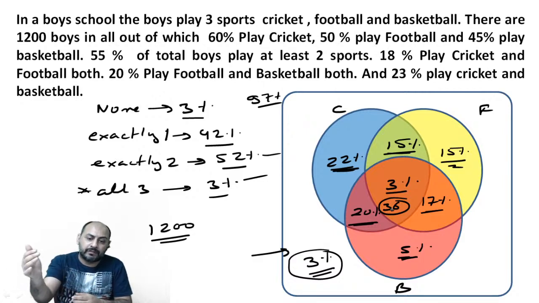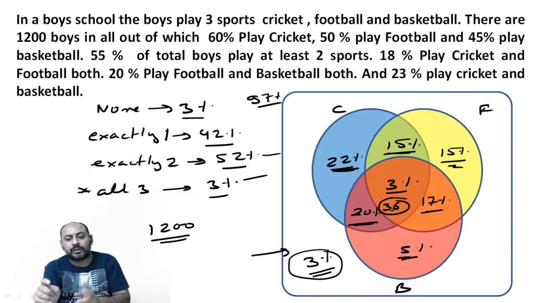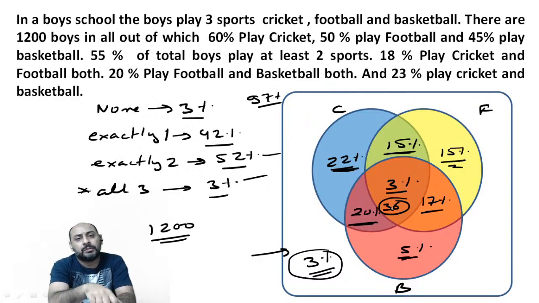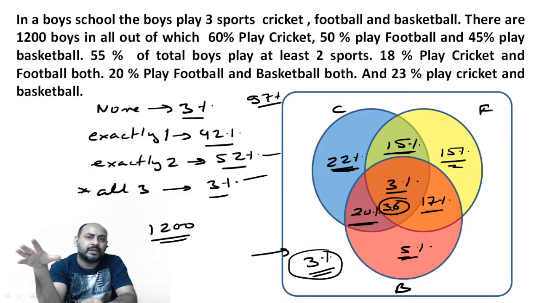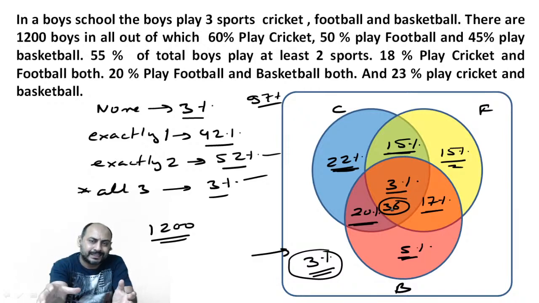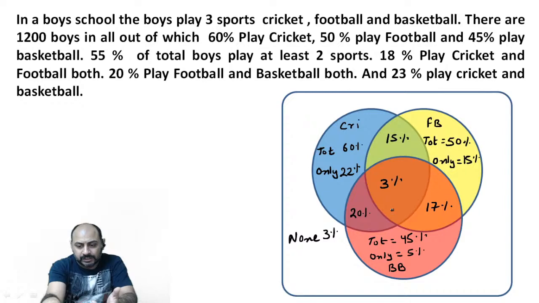The purpose behind having this kind of question over here is to give you a glimpse of how percentages can be used in Venn diagrams, and where you have to use Venn diagrams, where not. In the next coming series on percentage, we're going to stretch this concept a little longer. I'm going to take up certain unique DI questions also in percentage, to give you a comprehensive understanding of what percentage and its application lies. So we're going to do a few more sessions on the basic concepts in percentage, and then talk about the applications of percentages across various topics, and then you will get a rounded approach to what percentage is. So that's the entire stuff.